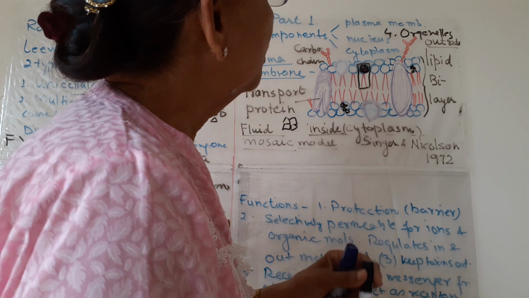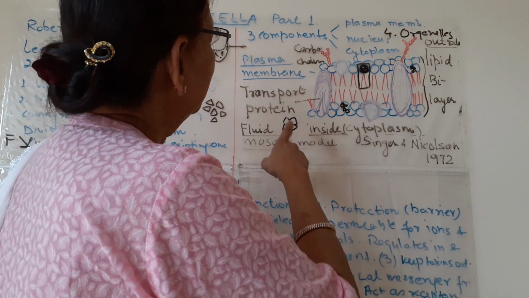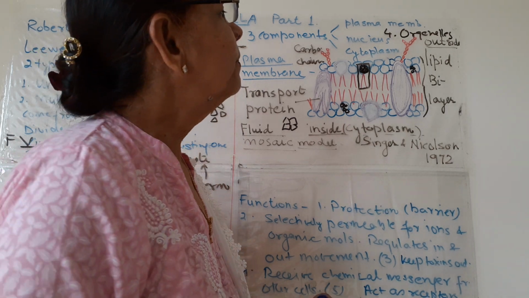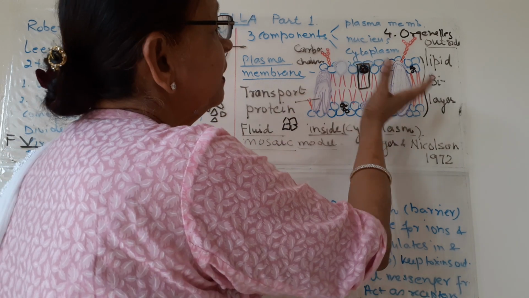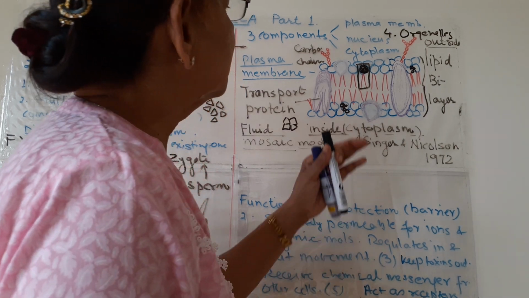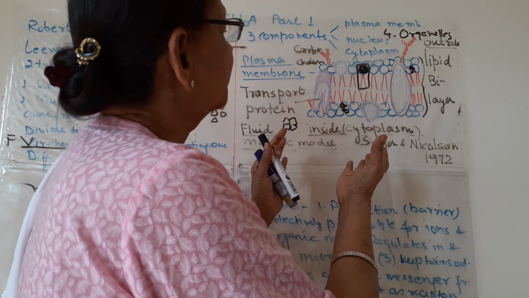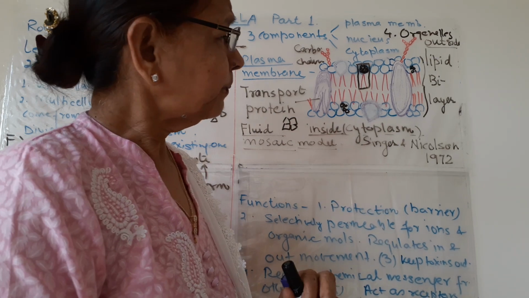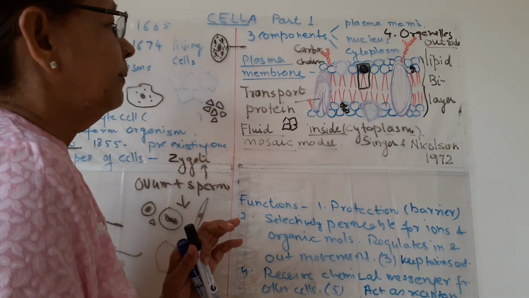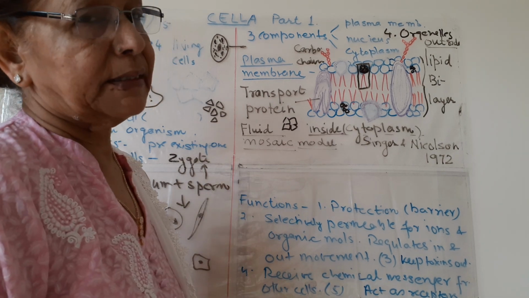Sometimes a few cholesterol molecules are also present, and then these carbohydrate chains are present. All have their specific functions to do. So this is in brief the structure of plasma membrane or cell membrane. Now the functions.